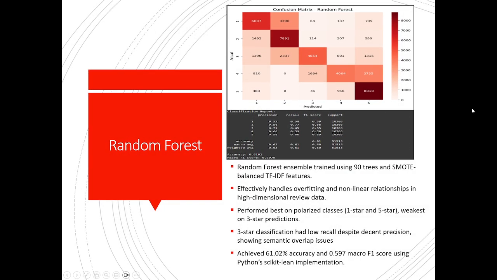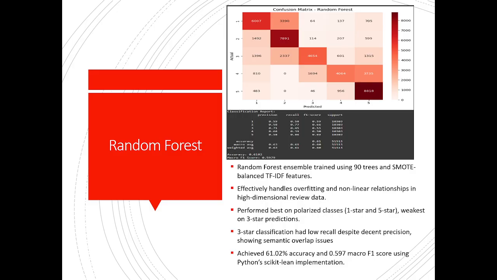The next model, random forest. The random forest ensemble model was trained using 90 trees and SMOTE balanced TF-IDF features. This was effective in handling overfitting and non-linear relationships in high-dimensional review data. This also performed best on polarized classes such as 1 and 5-star reviews, while being weakest on 3-star predictions.